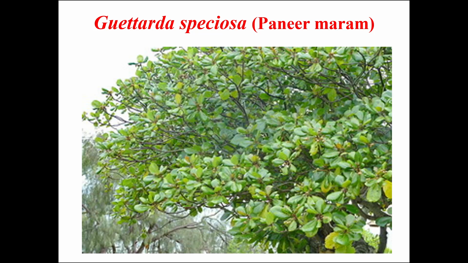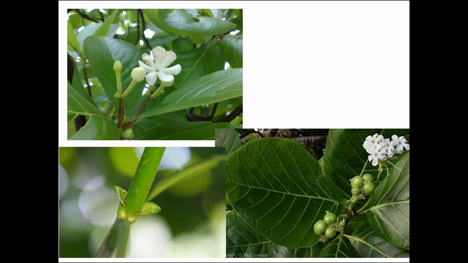This is another tree species, Gardenia speciosa, Pannir Maram, which is a sthala vriksha in most of the temples in South India. This is again a closer view of its flower and fruits.